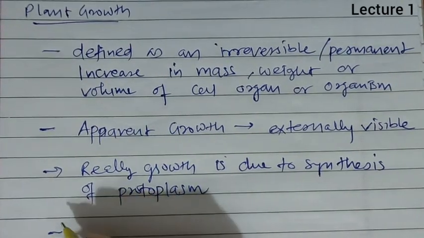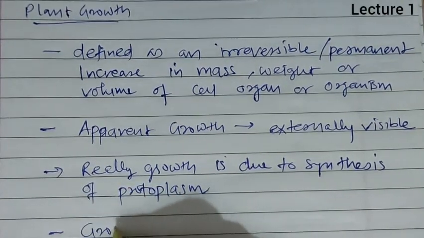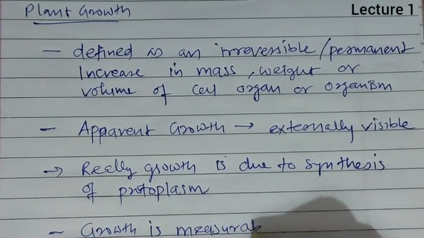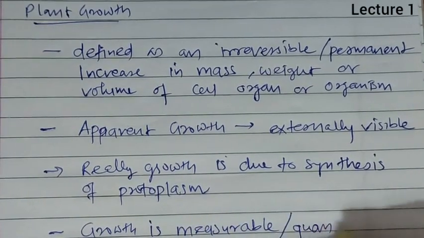Now this growth is a measurable or quantitative phenomenon.